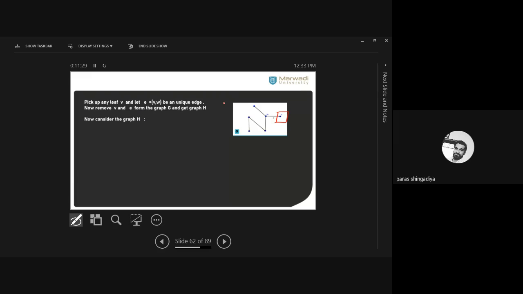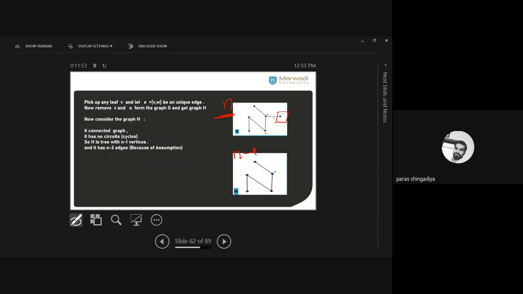First G had n vertices, and now we delete one vertex from this graph, vertex V. So how many vertices will H contain? That is n minus 1. It was n, delete one from it. So how many remain? N minus 1. And now we get the result that it is a tree with n minus 1 vertices.